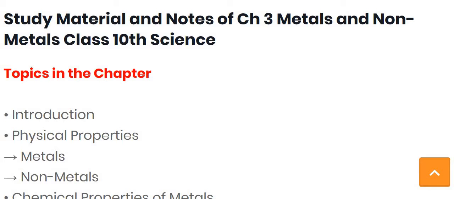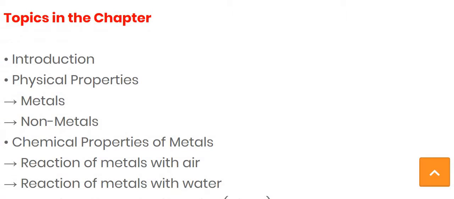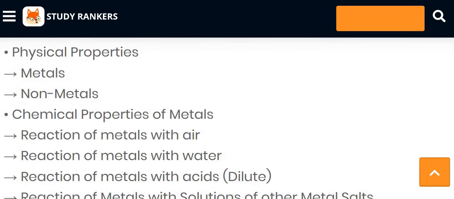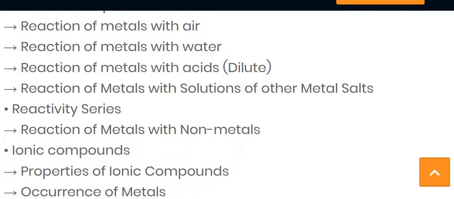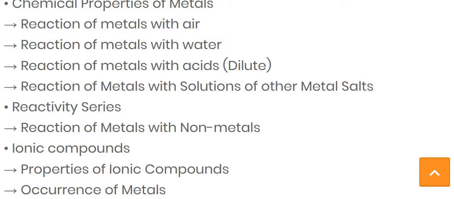That is, first of all, the introduction, that what is metal and non-metal. Then after, physical properties of metal and non-metal. Further on, we will study about the chemical properties of metals. In that, we will see the reaction of metal with the air, the reaction of metals with the water, reaction of metal with the acid, in that dilute acid, and reaction of metal with the solution of other metal salt.